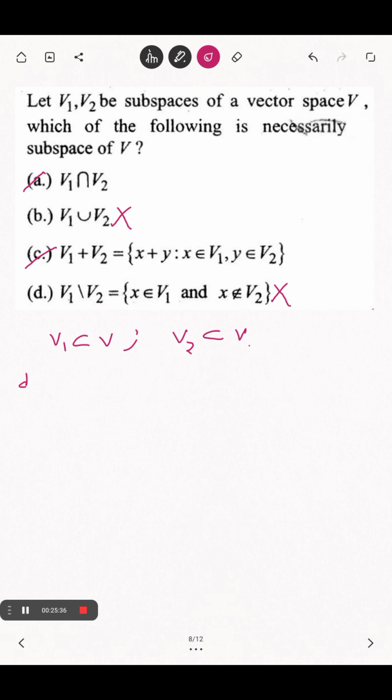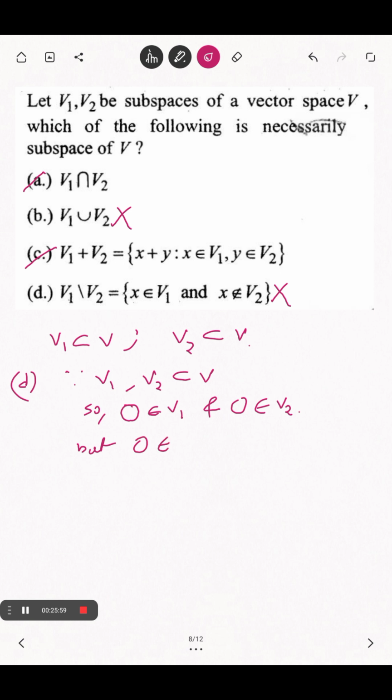What about D? I say no, because since V1 and V2 are both subspaces, so 0 element is in V1 and also 0 element is in V2. But 0 does not belong to V1 by V2. So V1 by V2 is not a subspace.